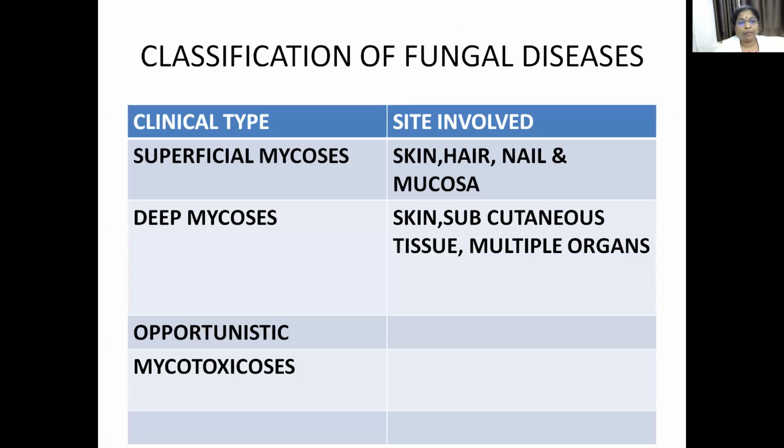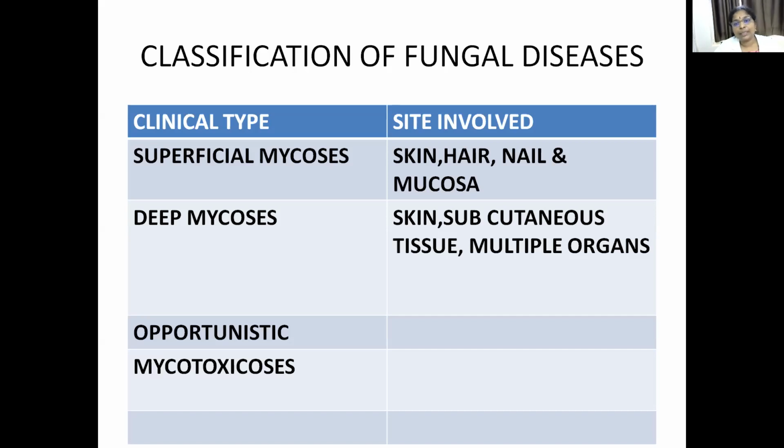It is divided into 4 types of fungal infections: superficial mycosis, deep mycosis, then opportunistic mycosis and mycotoxicosis. Fungal infections mainly infect the skin, hair, nail, mucosa. So mostly the epidermal layers, the fungal infections are common. Not only epidermal layers, they can go deep and cause infections like subcutaneous infections, and they can even damage the internal organs.